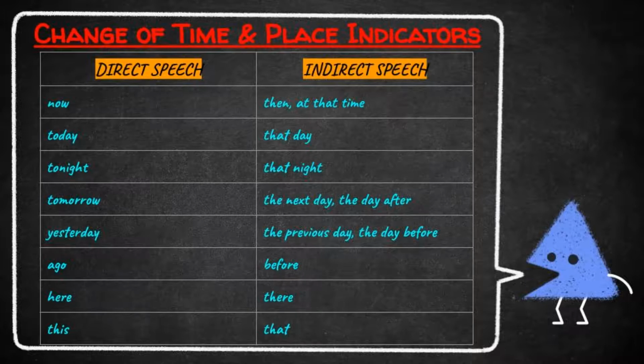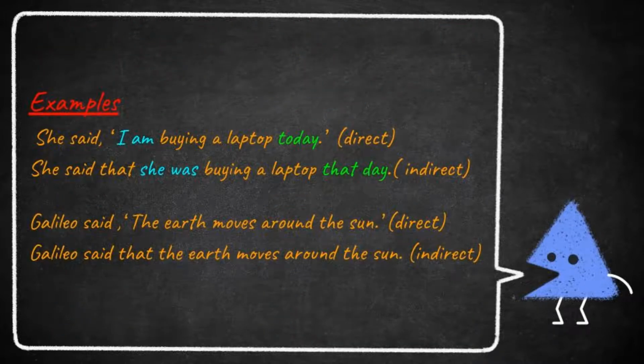If we use the word this in direct speech, it will be changed to that in indirect speech. Okay, students, let us see some examples. Look at the first one. She said, "I am buying a laptop today."